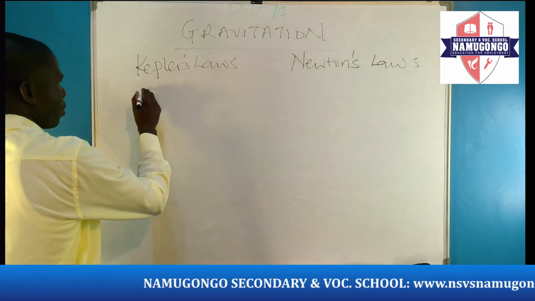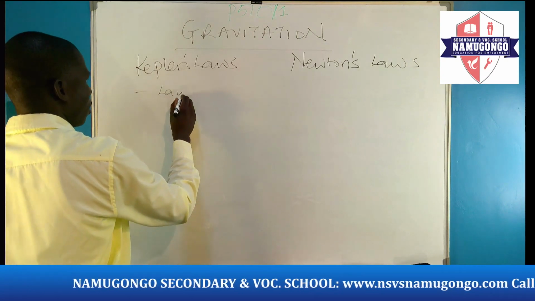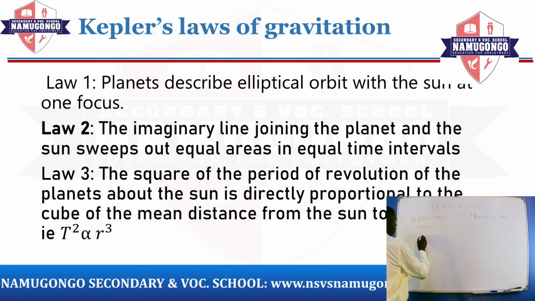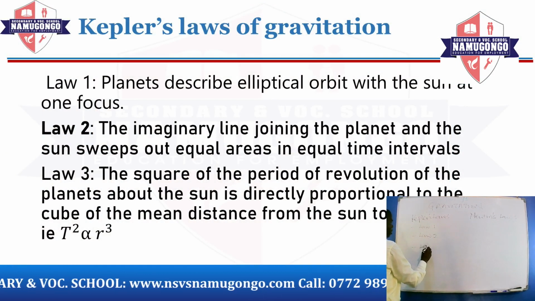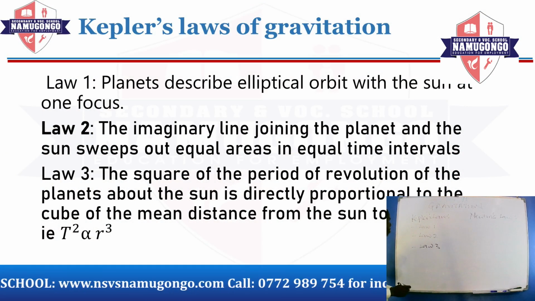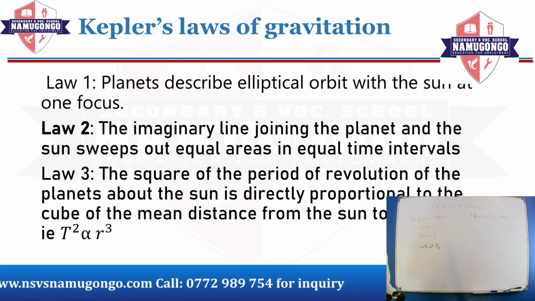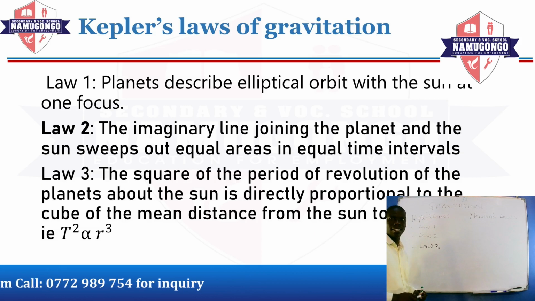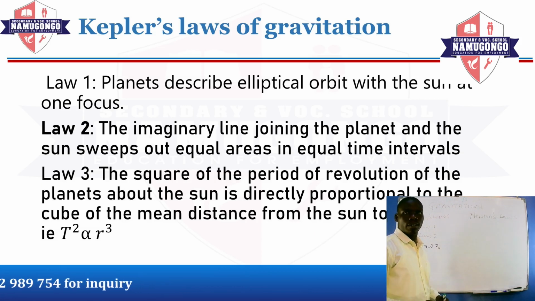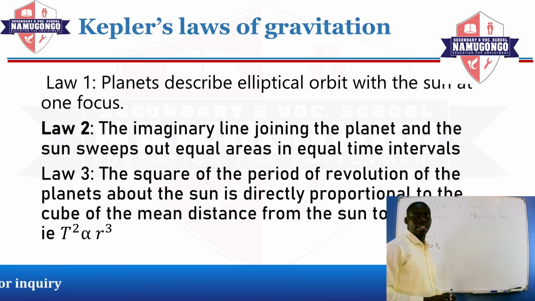We are going to state each of these laws separately. Kepler's laws is divided into law 1, law 2, and law 3. Kepler's law 1 of gravitation states that the planets revolve around the sun in elliptical orbits, with the sun at one focus.